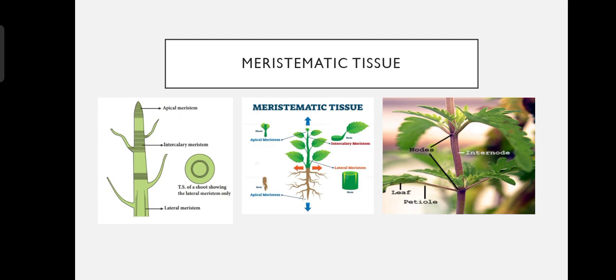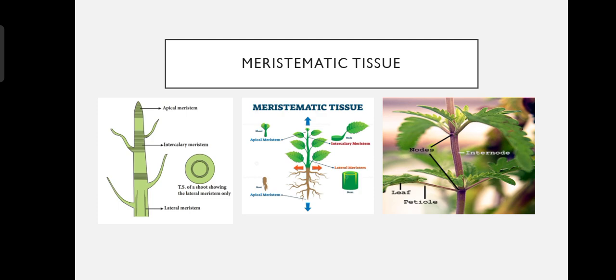As I have told you, the division of meristematic tissue is apical meristematic tissue, intercalary meristematic tissue and lateral meristematic tissue. Firstly we will discuss the apical meristematic tissue: where it is present, its location, its function and so on.